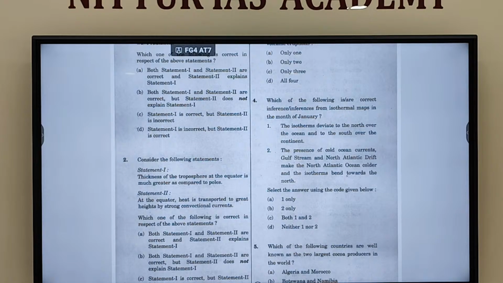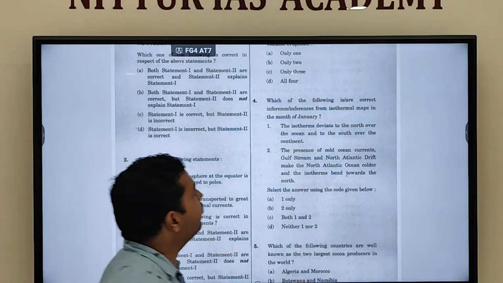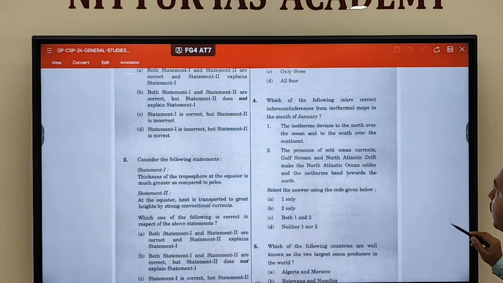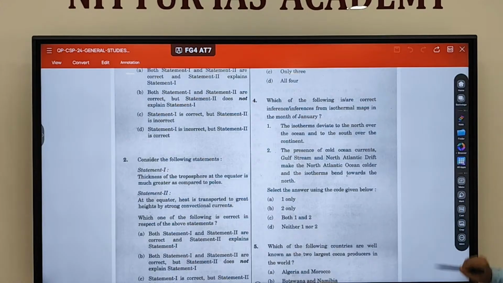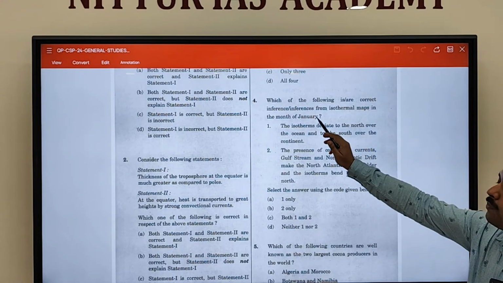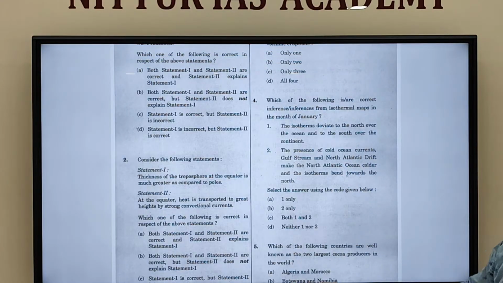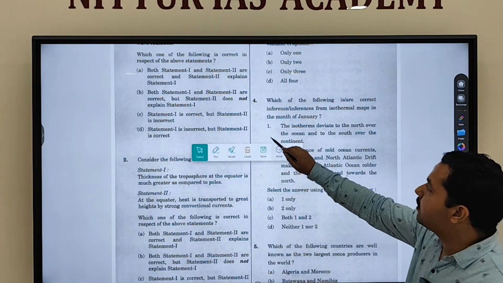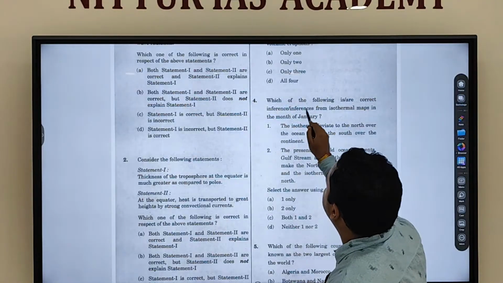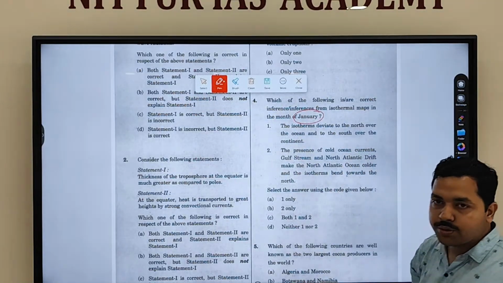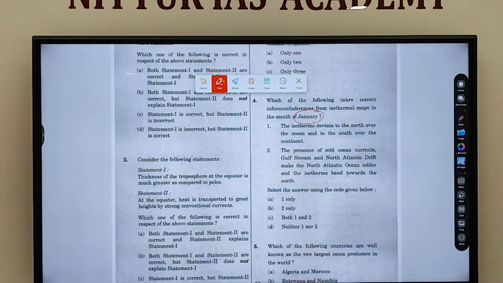So it is saying which of the following are correct inferences from the isothermal map in the month of January. So January means where will the sun position be? We discussed when winter solstice occurs, on which date? 22nd December.